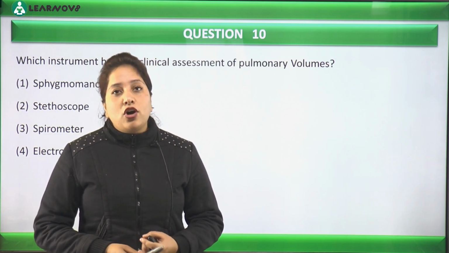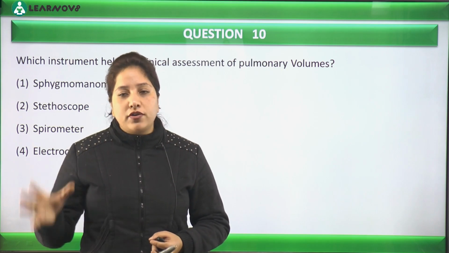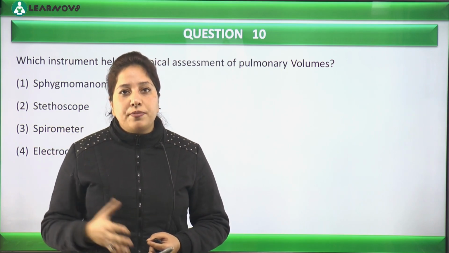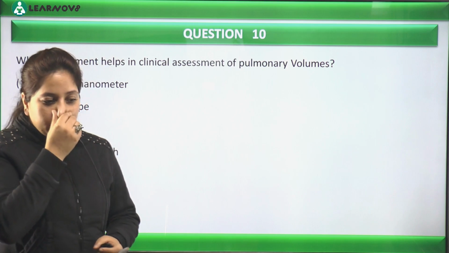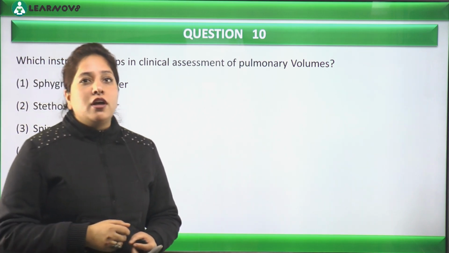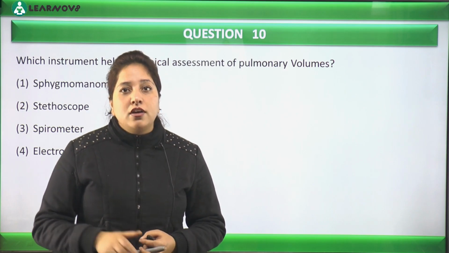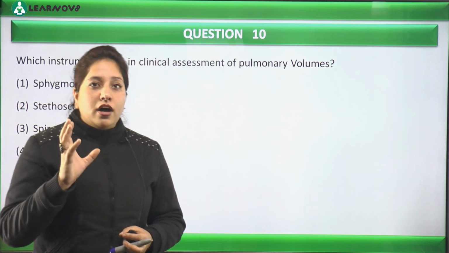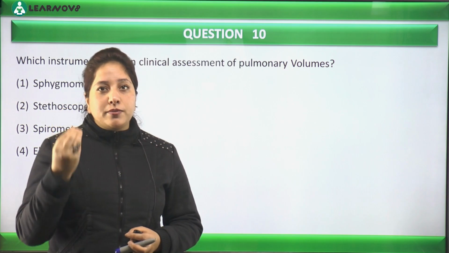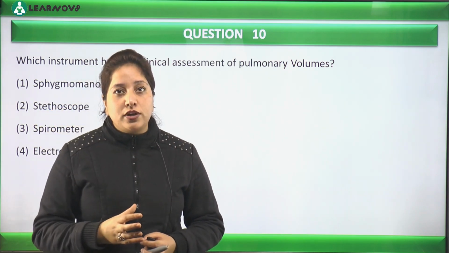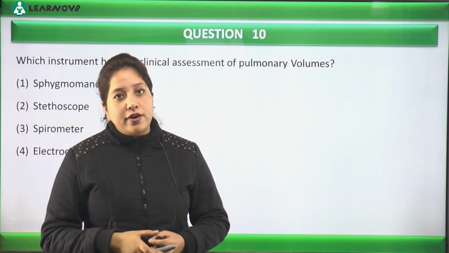So if we have to give a clinical assessment of any individual, what are the actual pulmonary volumes for him, how we can practically prove it? So we have a special type of instrument that we call as spirometer. That spirometer is used to detect the pulmonary volumes of any individual, and that technique we call as spirometry.